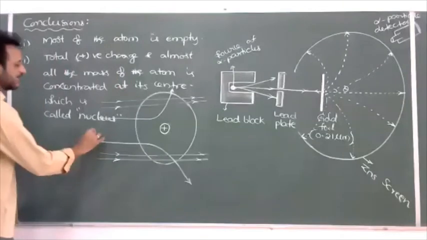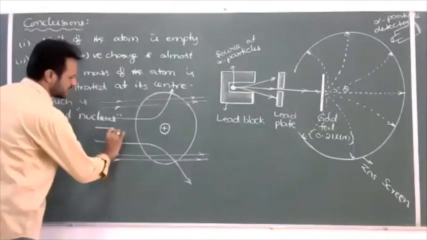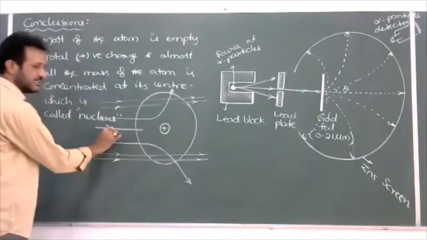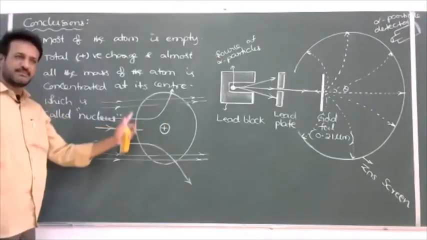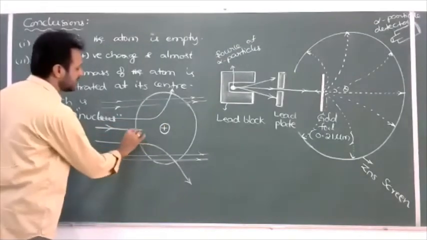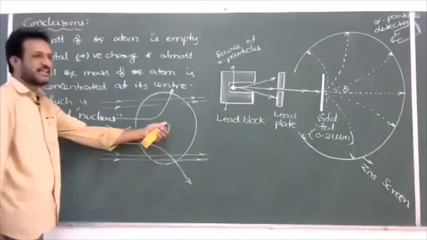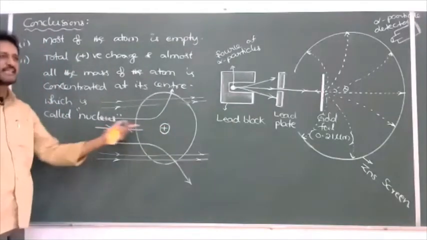Whenever a head-on collision takes place, the alpha particle moves directly towards the nucleus. There is a large repulsive force between the alpha particle and the nucleus. Hence its path changes by 180 degrees; it retraces its path and moves exactly backwards.